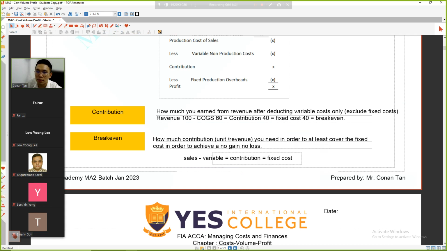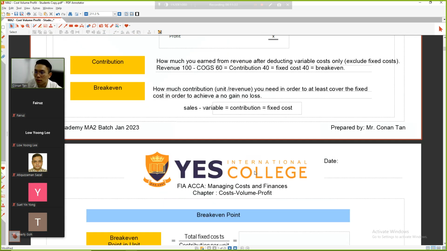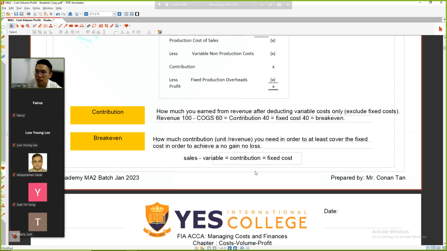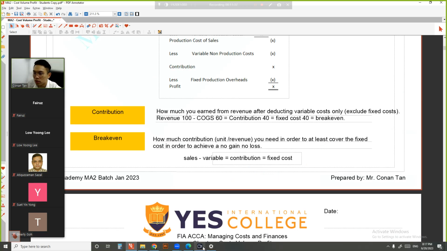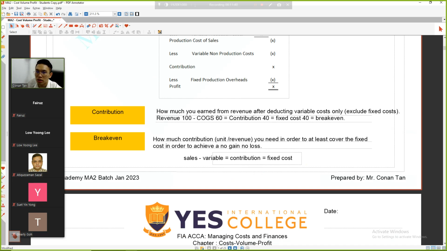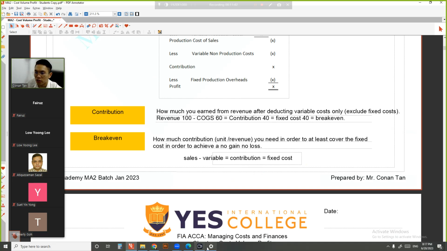Who understand this? Please type 1. Who understand this? Please type 1. Alright, easy, right? Easy. Is it very easy? So easy, so easy, so logic, so easy. Alright, but finish copying, you need to come.